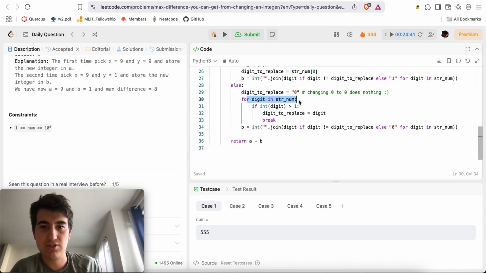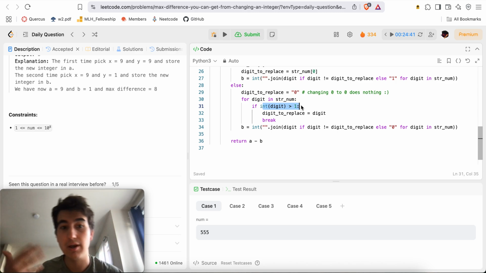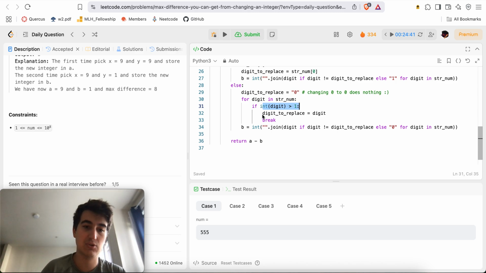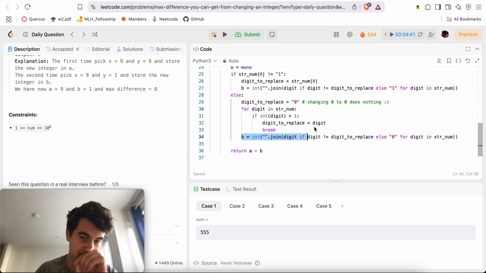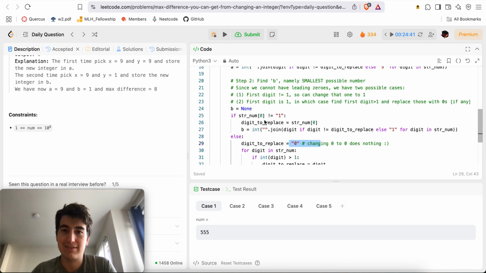Otherwise, for each digit in the string num, if the integer version of the digit is greater than 1, i.e. it's not 0 or 1, then that's the one we want to replace. So digit to replace will be equal to digit, and then we break. Then we do the same thing: join each digit, and if the digit doesn't equal the digit to replace keep it, otherwise replace it with a 0, and put that into b. By default, if there were only 1s and zeros, it'll just be 0. And there we go.